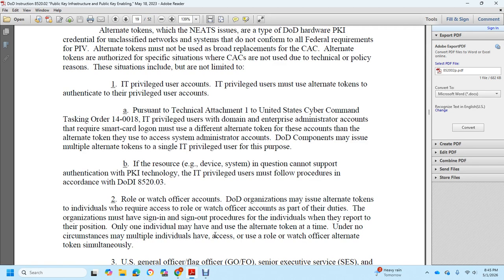Watch Officer accounts. A Department of Defense organization may issue alternate tokens for the role of Watch Officer account. Individuals will require access to the role of Watch Officer accounts as part of their duty. The organization must have sign-in and sign-out procedures for individuals who report with their position. Only one individual may use the alternate token at a time. Under no circumstance may individuals have access to use the role Watch Officer alternate tokens simultaneously.